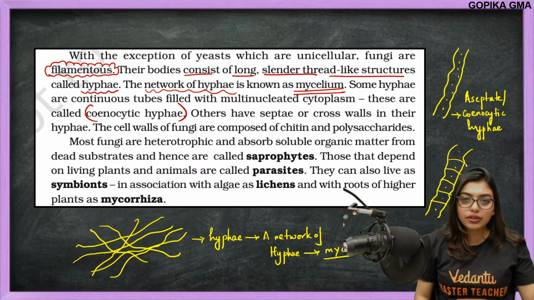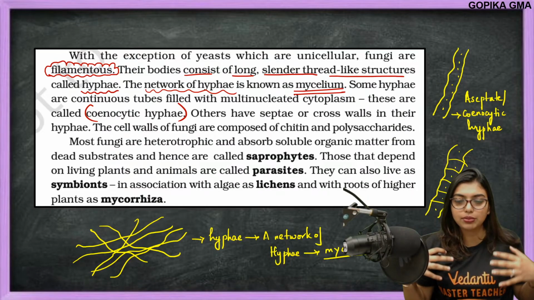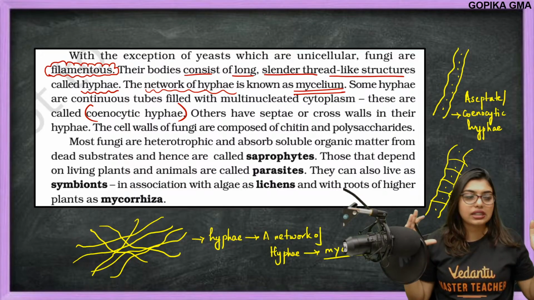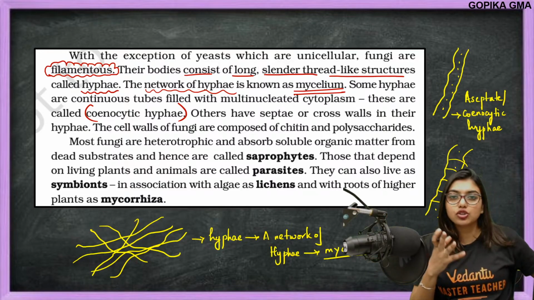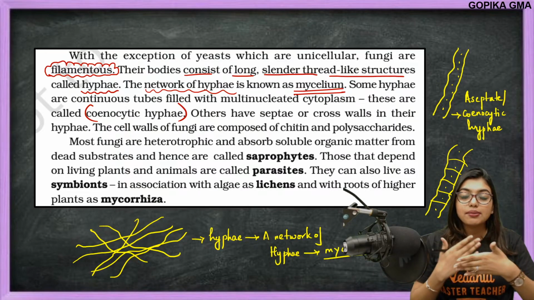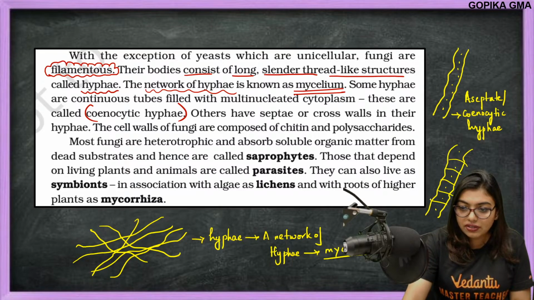Now, if we both stay in the same layout, you have built a home, I have built a home. What is the first thing we do? We put a fence, we put a proper covering, right? That this is my house, that is your house, so you have the privacy, and I have the privacy. In the same way, this hyphae also has something called septa or boundaries. Whenever the septa are present, we will call it septate hyphae.